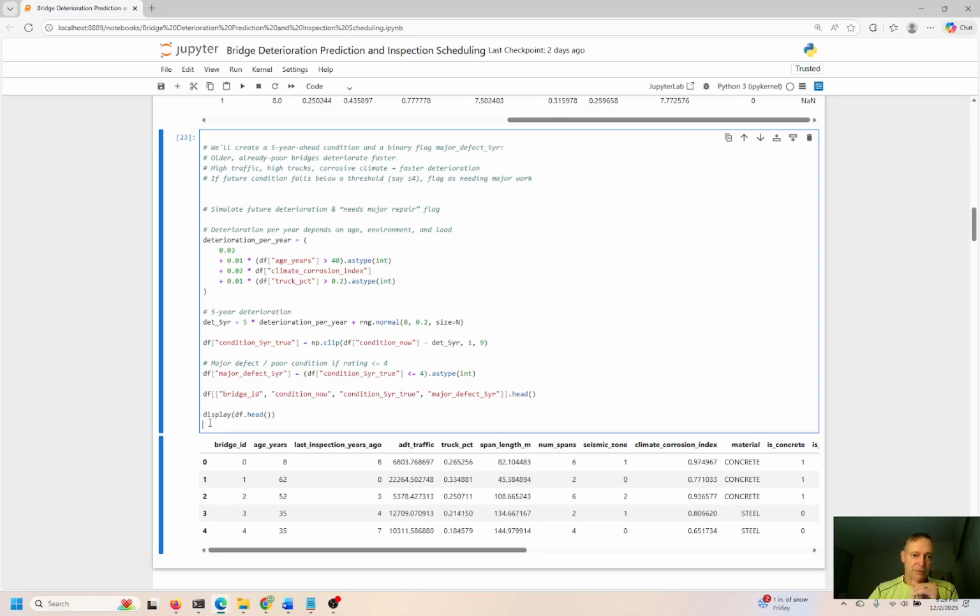So moving on here, we're assigning some weights to age and years, climate corrosion index, and truck percentage. So again, the number of trucks going over the bridge, probably more weight, more stress on the structure, right?